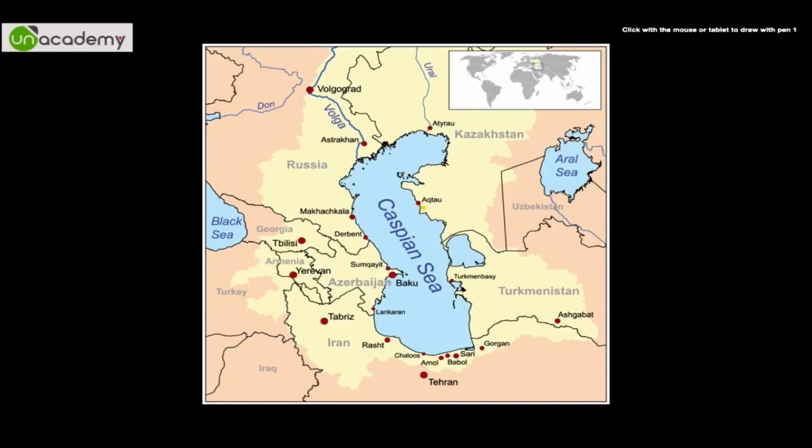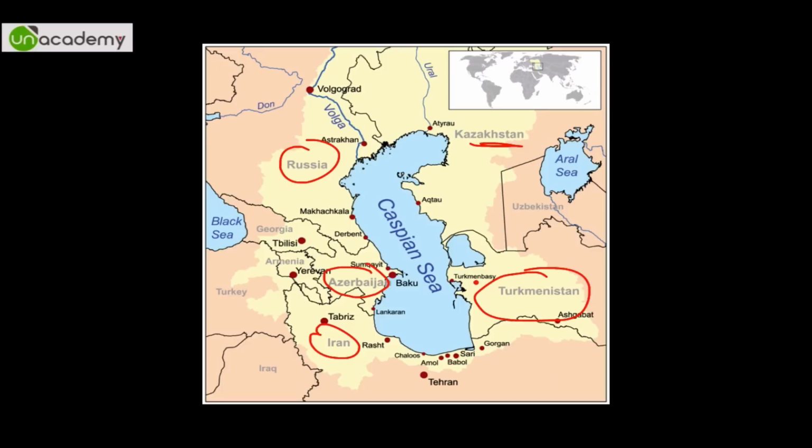So this is the Caspian Sea. You can see it clearly. This is Kazakhstan, I have just told you. This is Russia. This is Azerbaijan, capital is Baku. This is Iran and this is Turkmenistan. So this is the Caspian Sea. Please remember it in your head. And this is the Aral Sea, Kazakhstan and Uzbekistan.